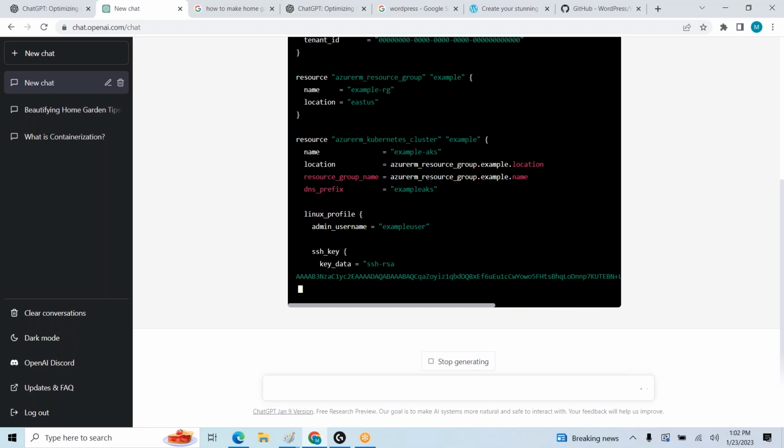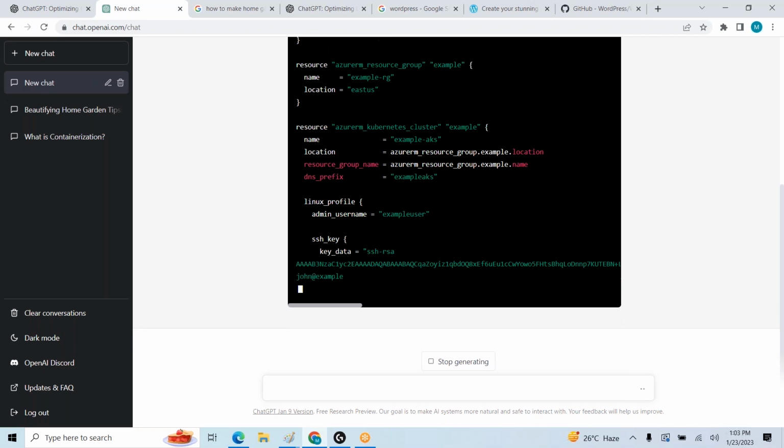Just observe here. Still it is writing the key. Okay.